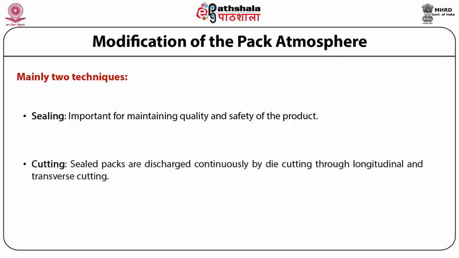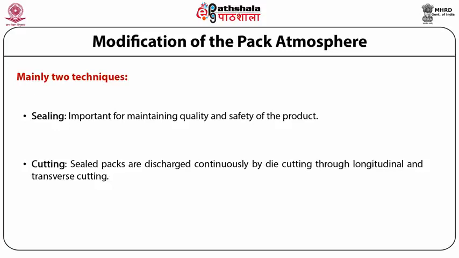Cutting. Packs are discharged as a continuous arrangement of filled and sealed packs from a thermoform fill seal machine, and therefore the final operation is to separate them into individual packs. This can be carried out by two methods: die cutting, and longitudinal and transverse cutting. Die cutting is achieved in one operation. A shaped blade is forced through the film, which is clamped in place by a frame assembly.